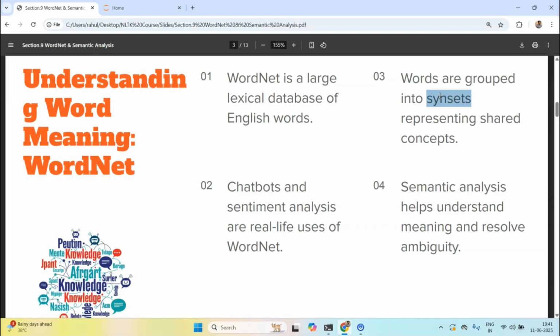You can remember synset as a set of synonyms. For example, bright can mean smart, or it can also mean full of light. So how do we tell which one we mean? That's the magic of semantic analysis, and semantic analysis is enabled by WordNet.